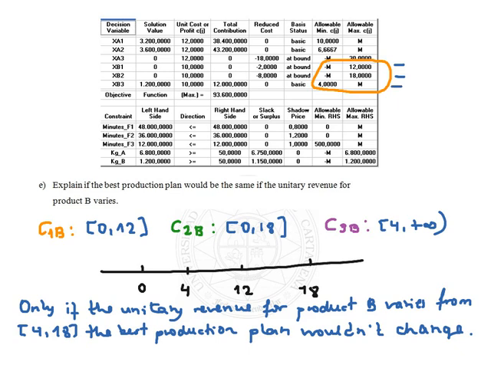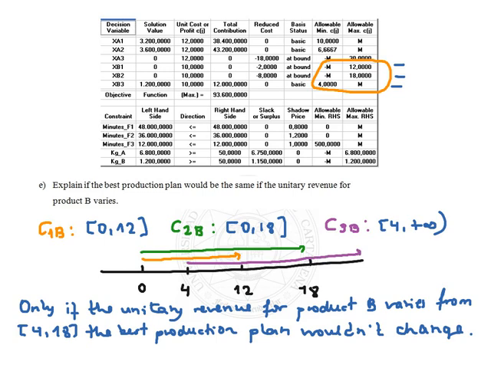If we draw these intervals in a straight line, we find from 0 to 12, then from 0 to 18, and finally from 4 up to plus infinite.